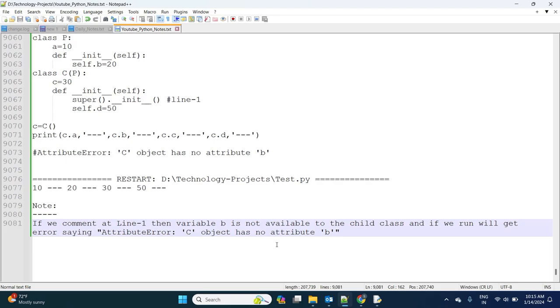Clear? So in the next session, I'm going to explain the difference between the is-a relationship and the has-a relationship.